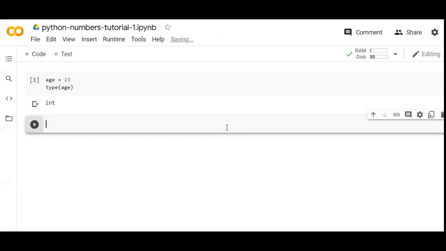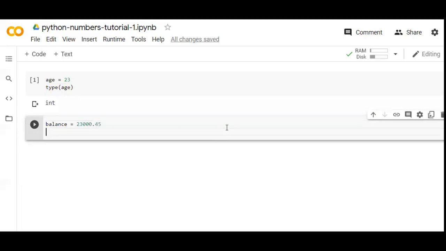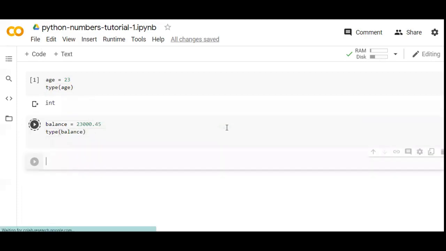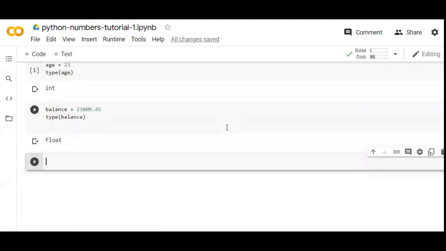The same applies for float itself. If I write here balance equals to, let's say, 23,000.45, you can see it will detect as float. There is a third category which is called the complex numbers. I'll come back to it. Let me give you an overview about float first.